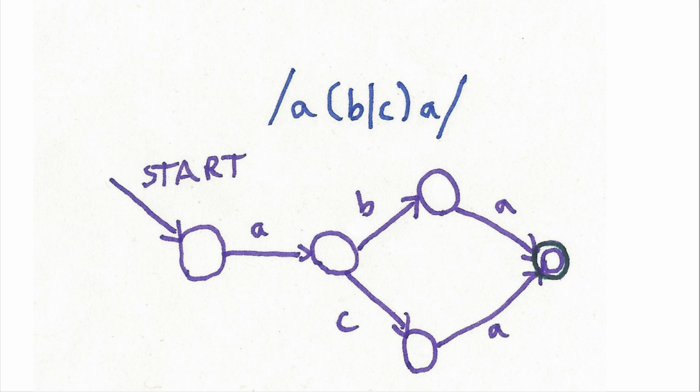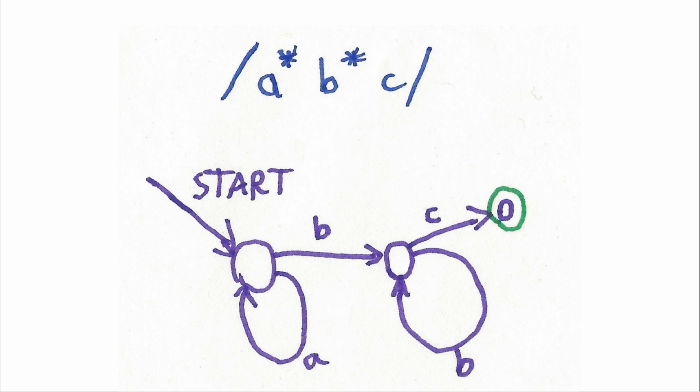Now, if we want to have a repetition, then we just have a transition that points to the state itself. So if we have any number of A, we go around here, and then if we have any number of B, we go around here. There's a small bug in this finite state automata that I found out after I scanned it in and put it on my presentation, but that's not so important at this point. The idea is that, yeah, any number of A's, any number of B's, and AC, and when you finally got to there, you get your accepting state. So that's what a regex is. You probably all knew what a regex is, but maybe you didn't know it in this slightly more formal way.